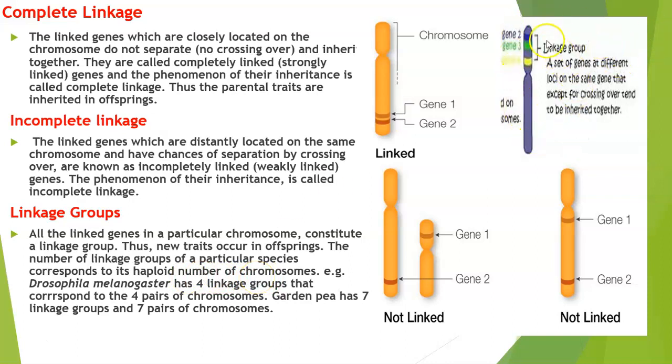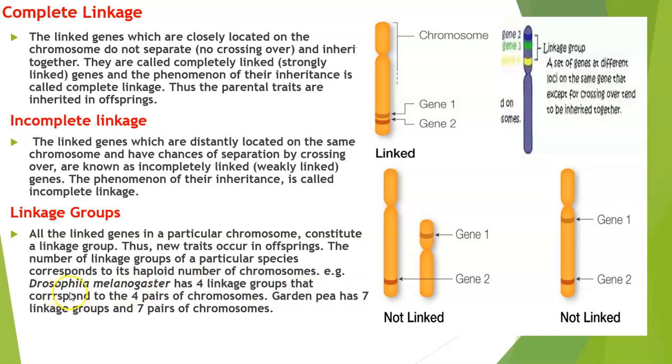Here, look at this chromosome again. Can you see genes 1, 2, 3? They are all present together, and if crossing over doesn't happen in this region, they are all going to be inherited together. So these genes together form one linkage group. The number of linkage groups corresponds to the haploid number of chromosomes.